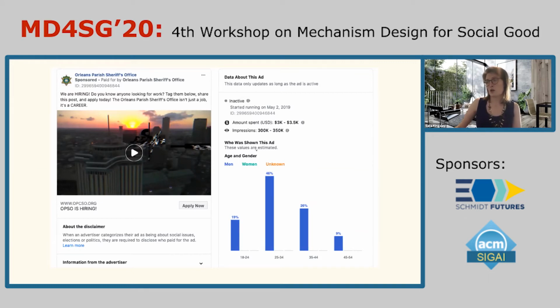And for example, the demographic data we get, we see this chart on the right, which shows us that this ad was only displayed to men, and any person over the age of 54 was not shown this ad. And so essentially we have more than 140,000 such similar ads, and we're analyzing this distribution data.